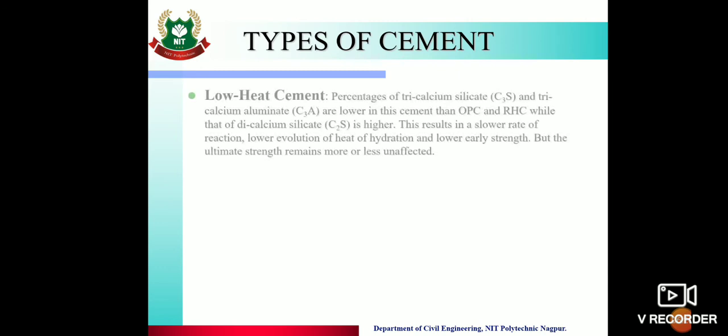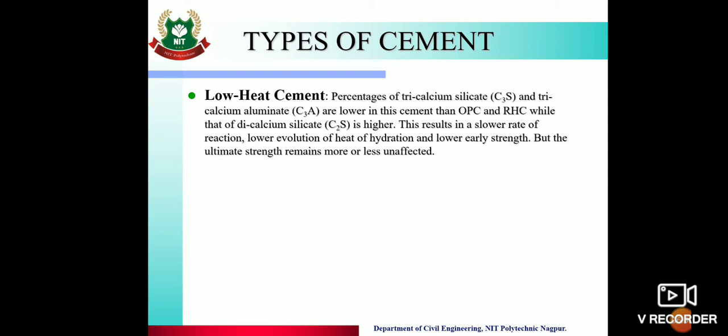Then next is low heat cement. Low heat means it will react very slowly. The percentages of tricalcium silicate and tricalcium aluminate are lower in this cement. Why? Because tricalcium silicate gives first day strength. It starts reaction immediately after mixing of water, and the same is true of tricalcium aluminate. So both the contents are kept at a lower percent.